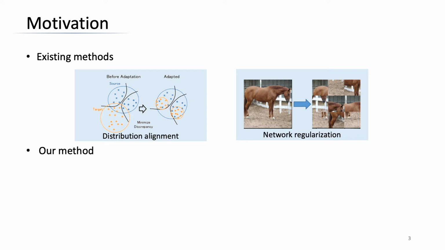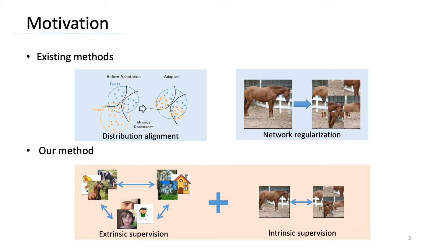Well, we argue that a generalized object recognition system should well understand the relationships among different images and also the images themselves at the same time. To this end, our method aims to learn how to generalize across domains simultaneously, from extrinsic relationship supervision and intrinsic self-supervision for images from multi-source domains.